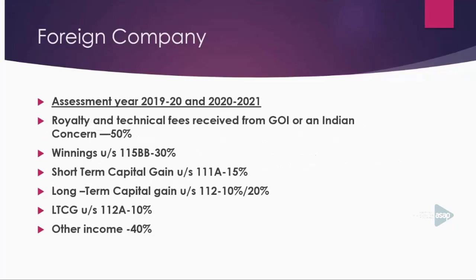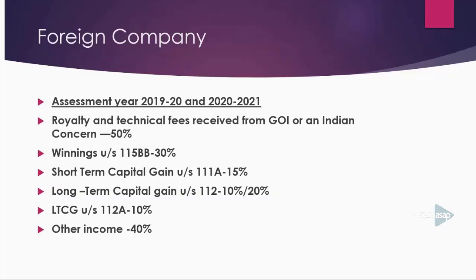But if your company is a domestic Indian company, there are differences in the assessment of domestic joint stock companies in the assessment year 2019-20 and the assessment year 2020-21. But if your company is a foreign company, there is no difference.